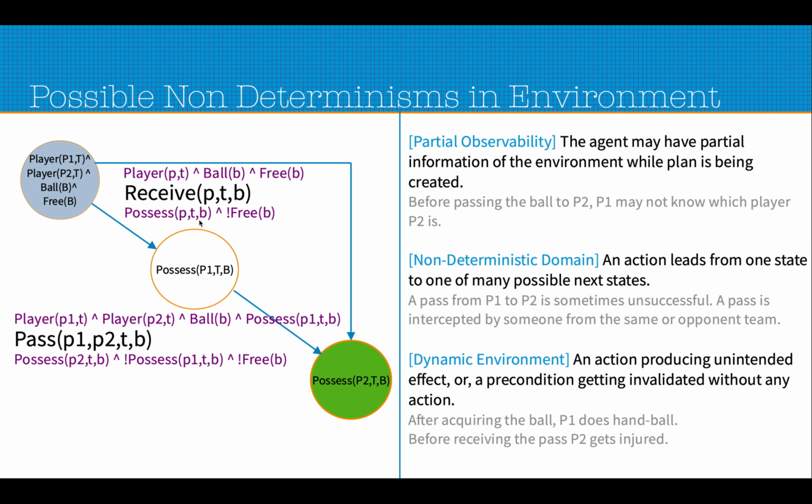solving the problem, possibly by creating a new plan at the time when some unknown scenario or unknown environment change has happened. This kind of planning is called online planning, and in this video lecture, we'll not discuss online planning. We'll rather focus on the non-deterministic domain mostly, and we'll also touch base upon the partial observability.